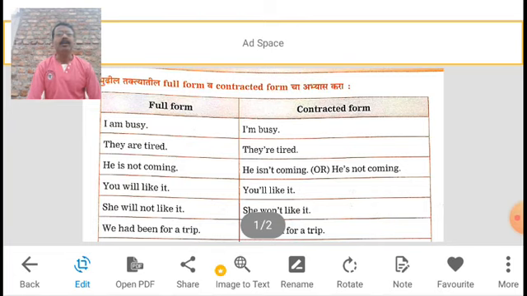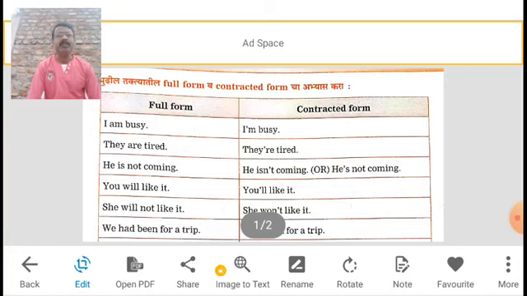They wrote there I, then apostrophe, then only M. A is dropped there, and then busy. In this way, full form I am, contracted form I'm.